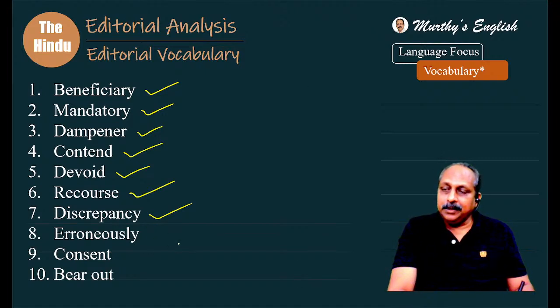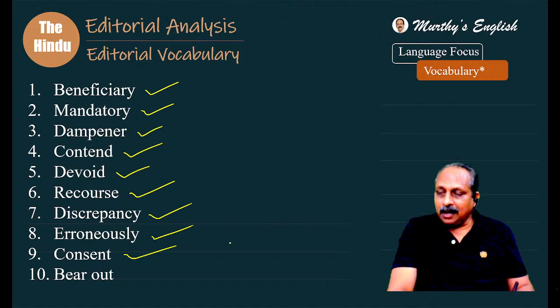Endorse has a different meaning, Anusha. It goes with the product, celebrity. Support, recourse has a different meaning altogether. Erroneously, differences, that is true, Pandu. Discrepancies, differences. When it comes to data, by mistake, fault, erroneous, mistake, blunder, error, yes.